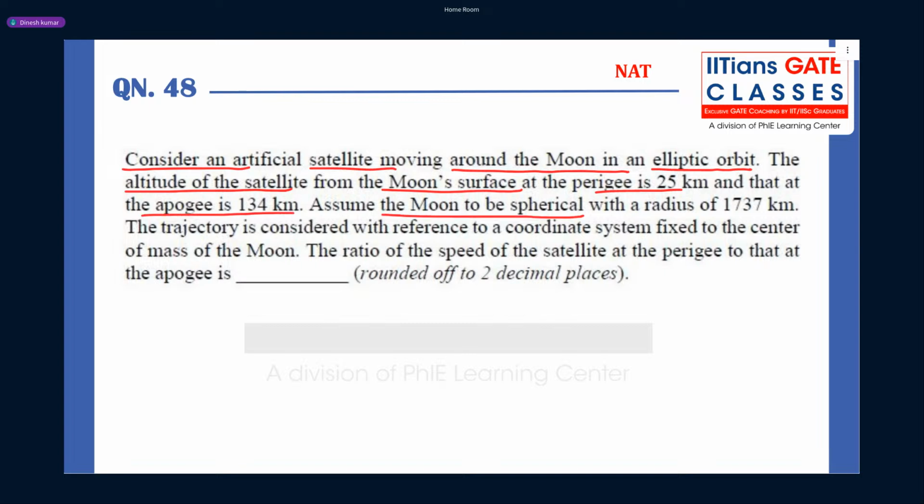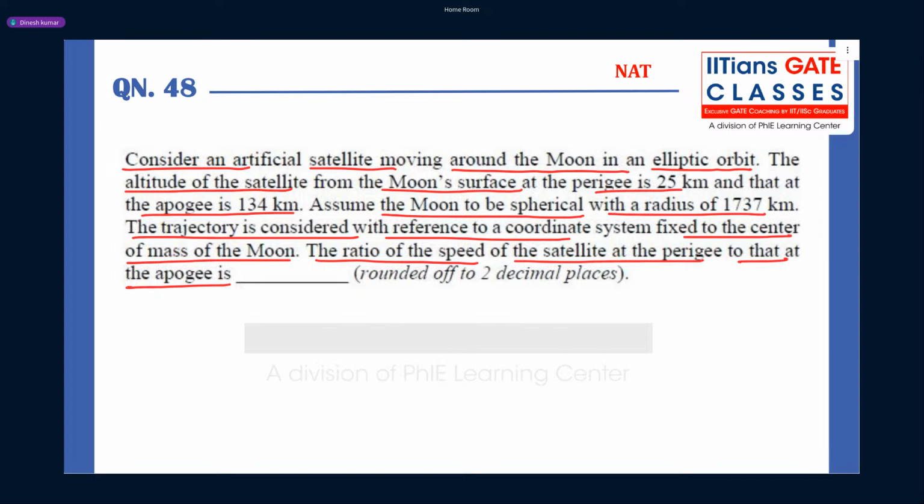Assume the moon to be spherical with a radius of 1737 km. The trajectory is considered with reference to a coordinate system fixed to the center of mass of the moon. The ratio of the speed of the satellite at perigee to that at the apogee is.